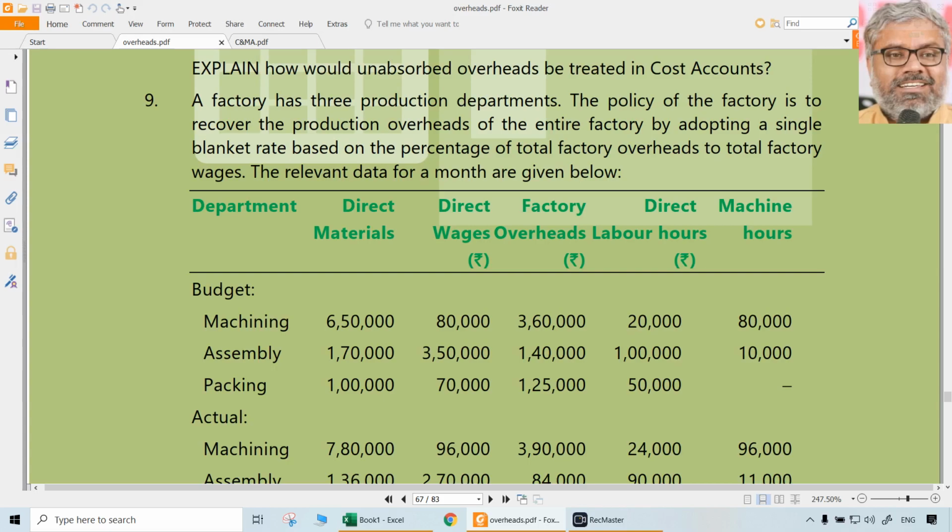But still, what they are using, they are using. We cannot say anything about it. They are using this rate. Simply speaking, overheads are recovered on the basis of wages. That means the overhead recovery rate here will be factory overheads divided by factory wages into 100. That is what they are using, percentage of direct wages as the basis for recovery, as a blanket rate for the entire factory. That's what they are already doing.